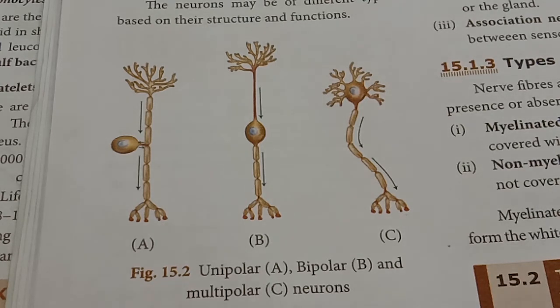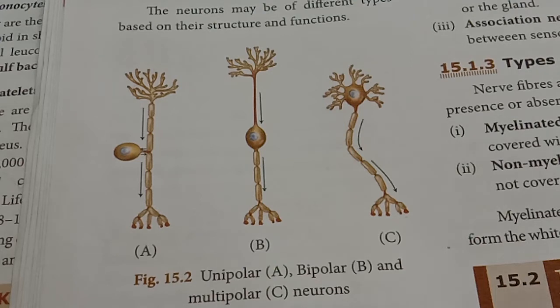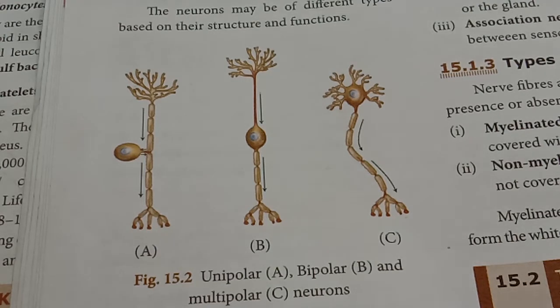Next one is the bipolar neuron. The cyton gives rise to 2 nerve processes. Listen carefully. One will act as the axon and the other as the dendrite region. That is found in the retina. Listen, retina means eye. The retina, the olfactory epithelium and the nasal chambers are formed of bipolar neurons.